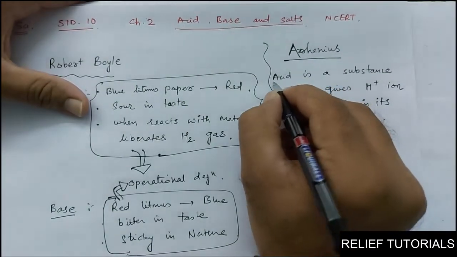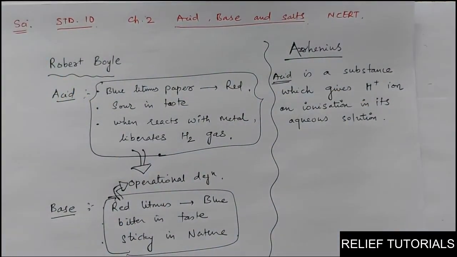This is the definition of acid. That acid is a substance which gives H plus ion on ionization in its aqueous solution. Means if you have a substance and if you ionize it, means you are separating the ions, and if H plus ion liberates, then that substance which you have ionized is acid.